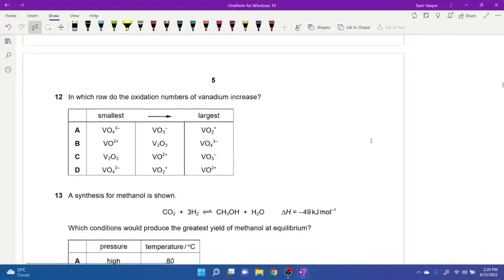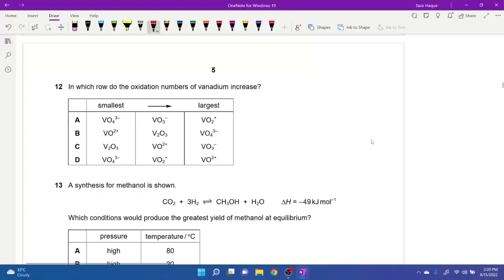Which row do oxidation numbers of vanadium increase? Okay, let's see. For the first one, oxygen is always minus 2, right? For VO4 3 minus, oxygen is minus 8, so vanadium has to be plus 5 for the total to be minus 3. So here vanadium is plus 5. Then here oxygen is at minus 6, vanadium is also at plus 5. Here oxygen is at minus 4, and since the charge is positive, vanadium is also at plus 5. So in A, the oxidation number does not change really. It's the same. For B, here oxygen is minus 4.